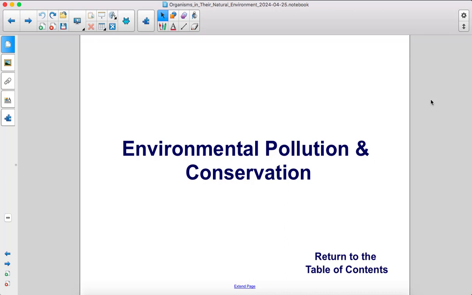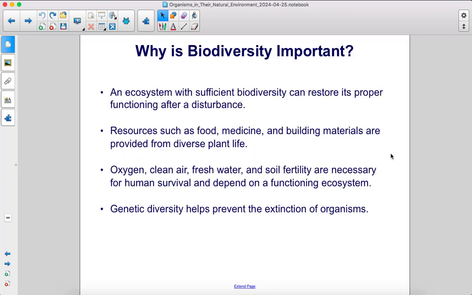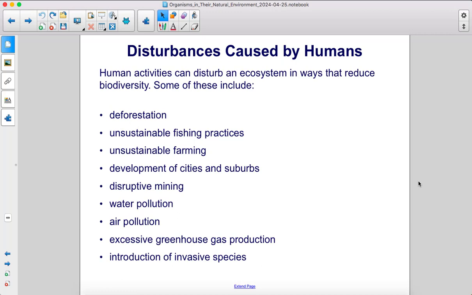Environmental pollution and conservation. An ecosystem with sufficient biodiversity can restore its proper functioning after disturbance. Resources such as food, medicine, and building materials are provided from diverse plant life. Oxygen, clean air, fresh water, and soil fertility are necessary for human survival and depend on a functioning ecosystem. Genetic diversity helps prevent the extinction of organisms.